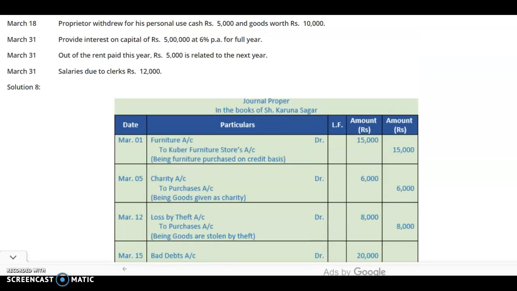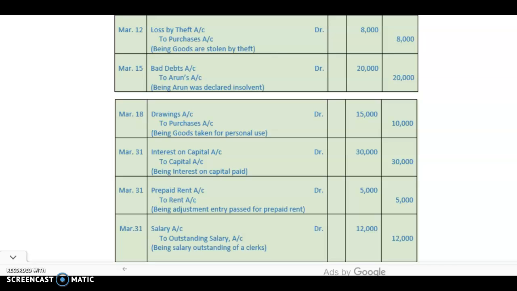Then the next transaction is: out of the rent paid this year, 5,000 is related to the next year. It means this 5,000 is prepaid rent. So the entry will be prepaid rent account debit to rent account. Prepaid rent becomes our asset because we had paid in advance. Prepaid rent is our asset. From rent it will be deducted because rent is an expense. We had debited the rent account, so the rent account balance will reduce.